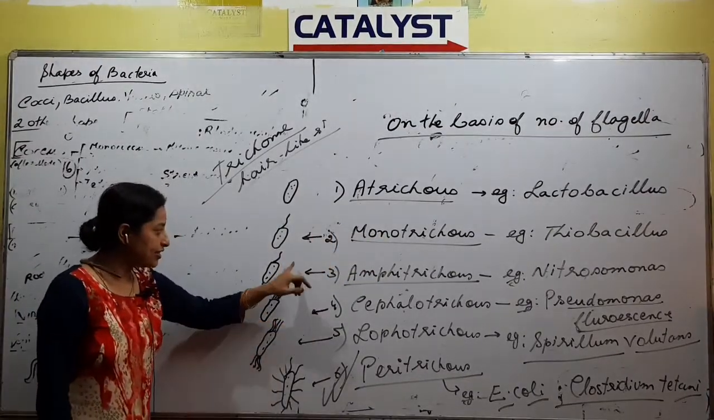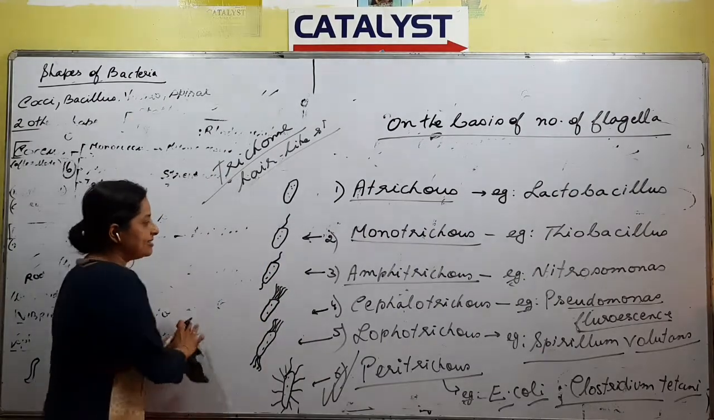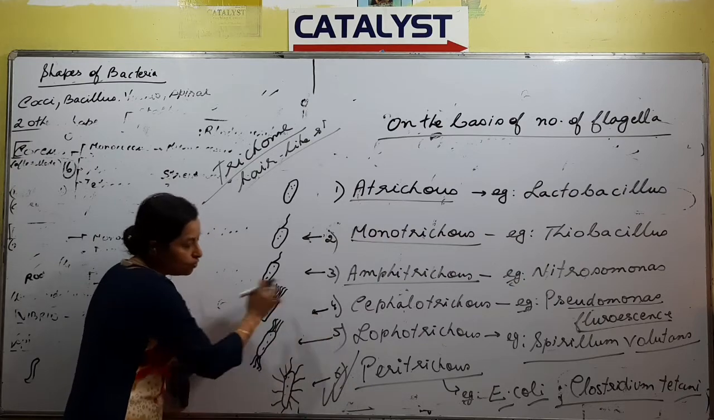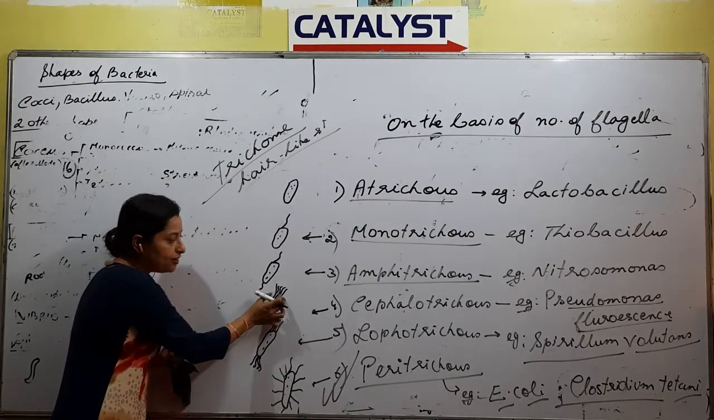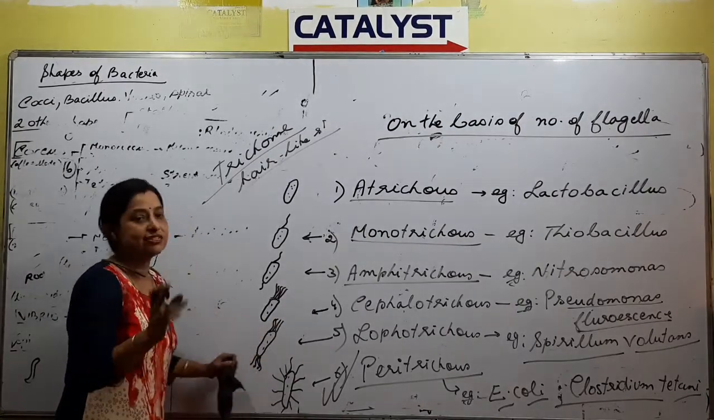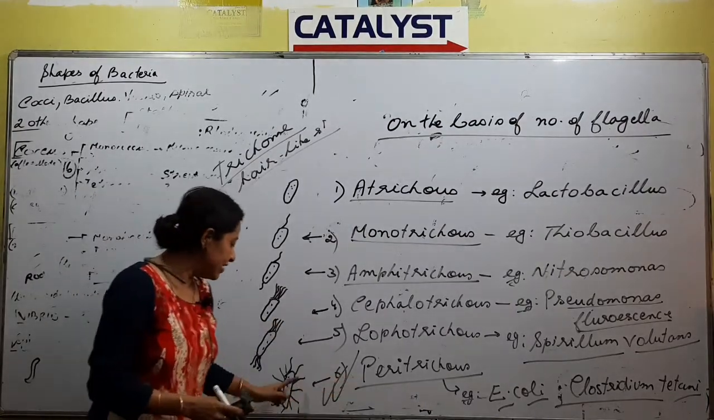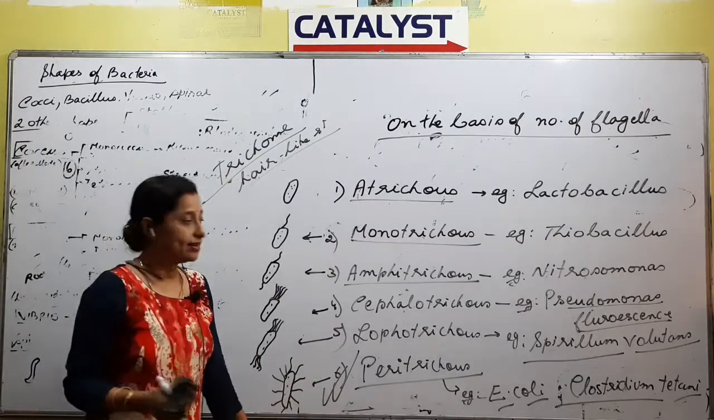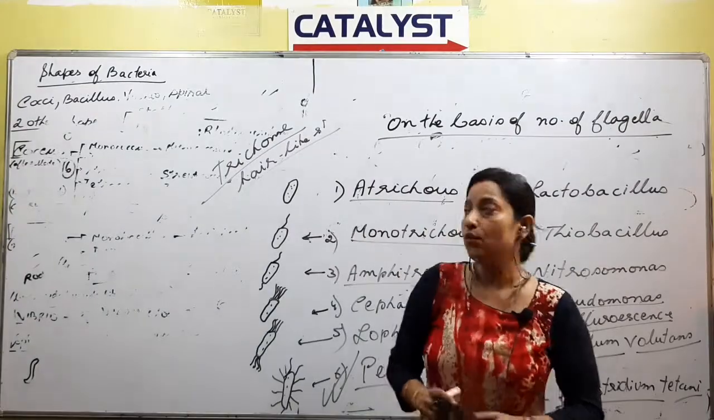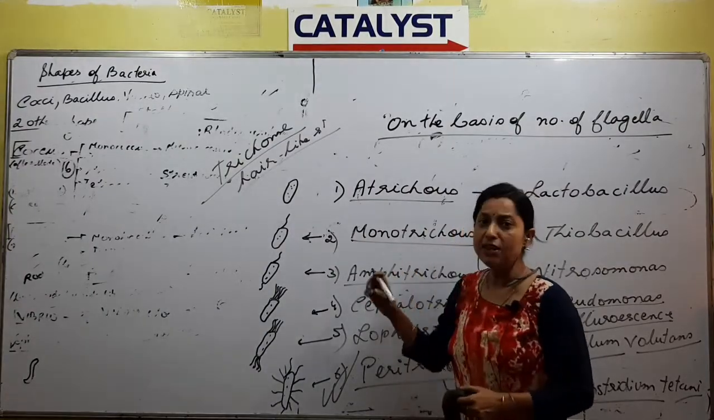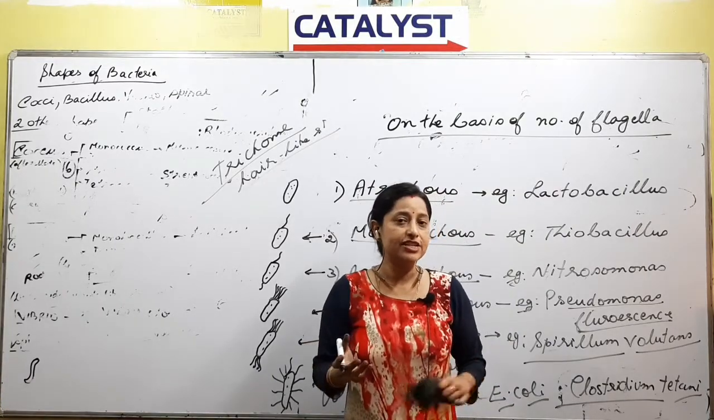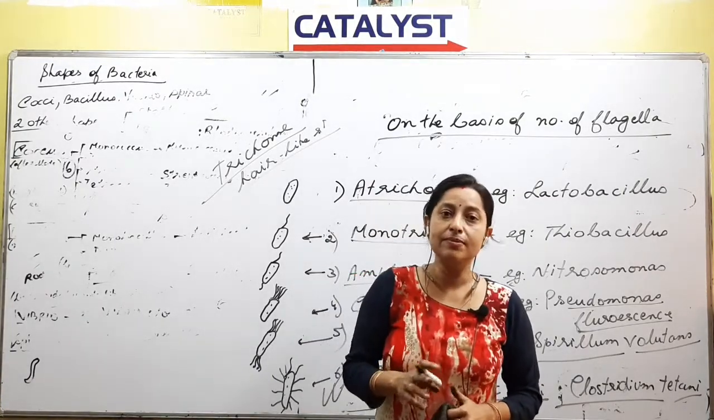Amphitrichus, both the ends dot. This is what is called as amphi. Cephalo or lophore, what is the difference? Group of flagella at one end is called as cephalo. Group of flagella at both the ends is called as lophore. And ultimately flagella on the entire body surface is called as peritrichus. So up till here what we have discussed is the presence or absence of flagella, and we have discussed the classification of bacteria. In the next class what we will be discussing is structure of flagella.